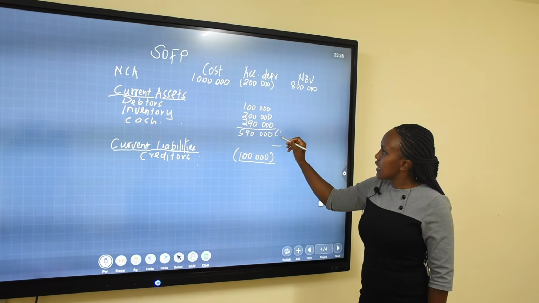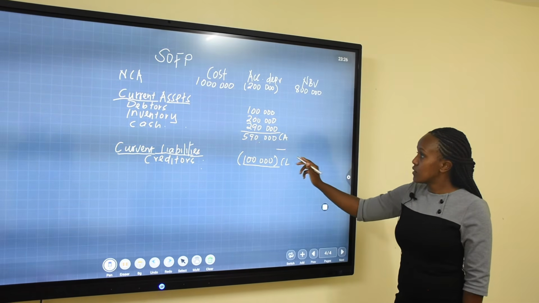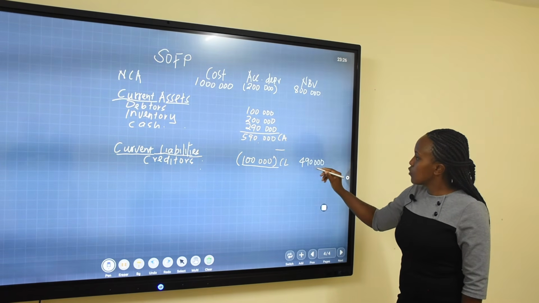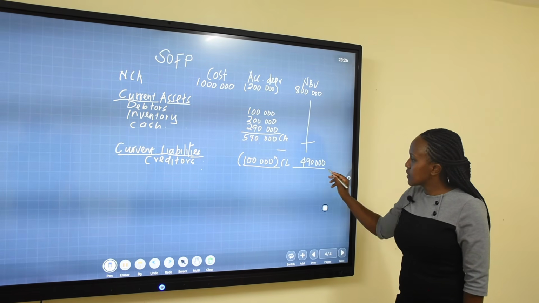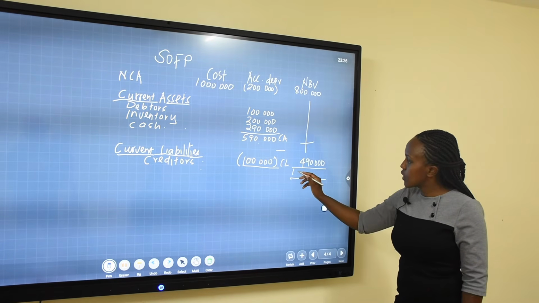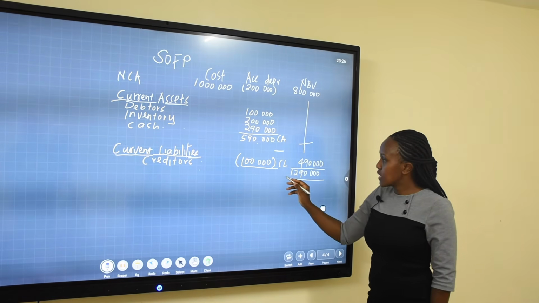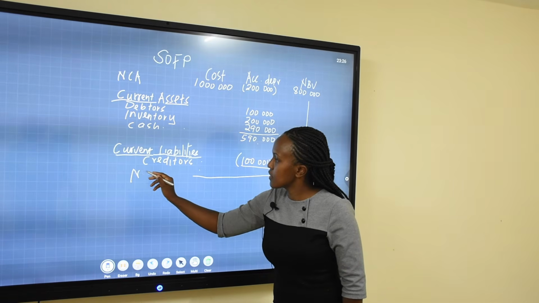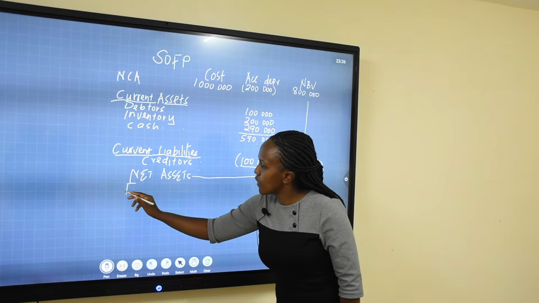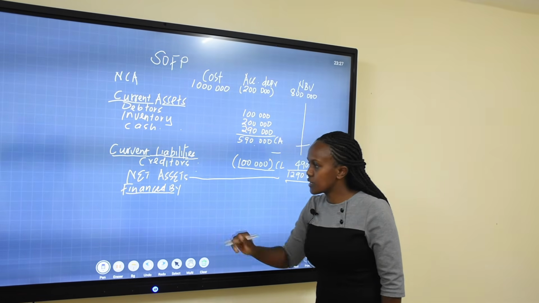So the difference between the current assets and current liability is called working capital. The working capital is going to be brought to this column, which is now 490,000, which we are going to add to that net book value to get the net assets. The net assets is 1,290,000. And we are saying this is called the net assets. So we have to show here now, financed by what? Where did we get this wealth from? So we have to show the financed by section.